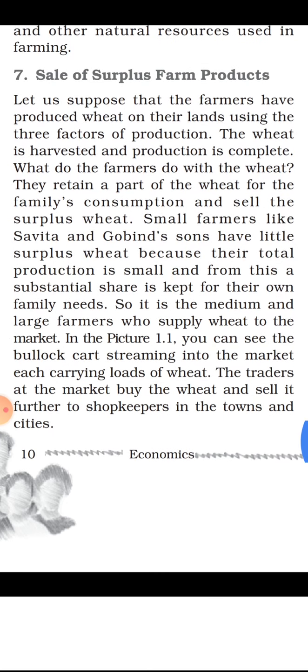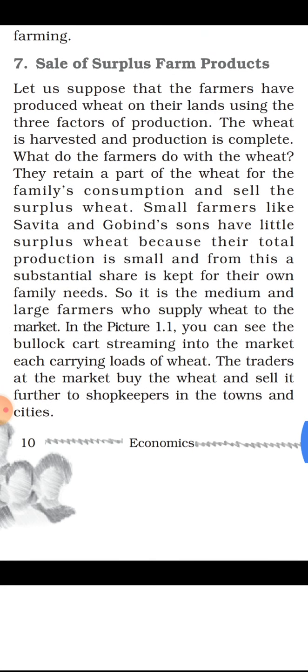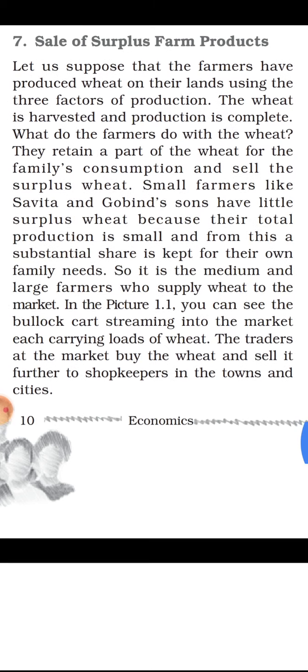What do the farmers do with the wheat? Now it is a question. They retain a part of the wheat for the family's consumption and sell the surplus wheat. After production of the wheat, they keep some amount for their family's consumption, and the surplus amount, meaning the extra amount of the wheat, is sold by them.